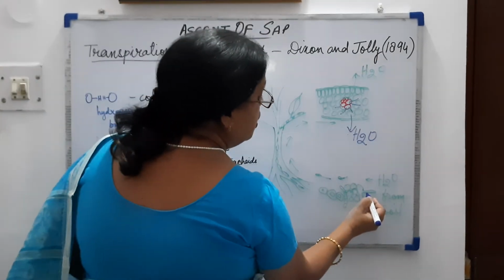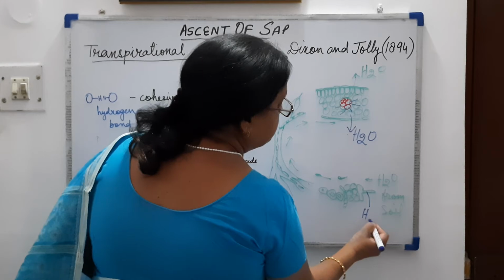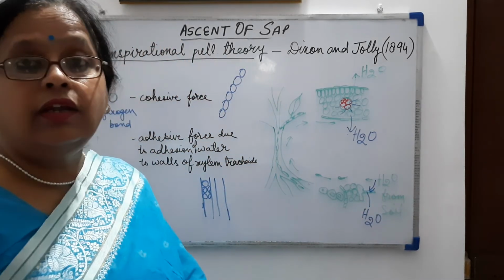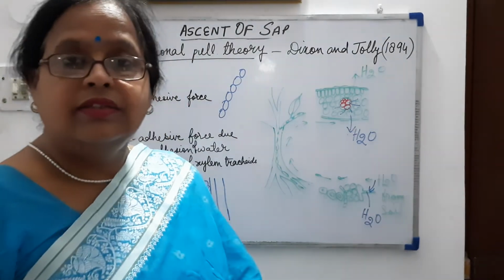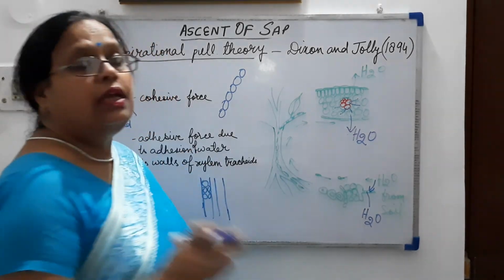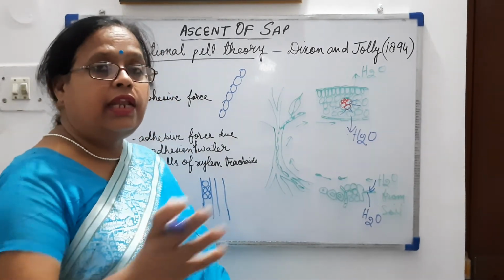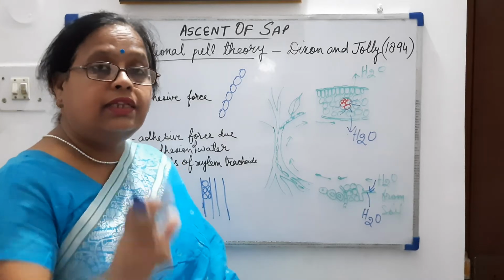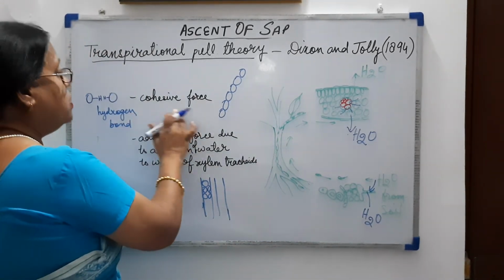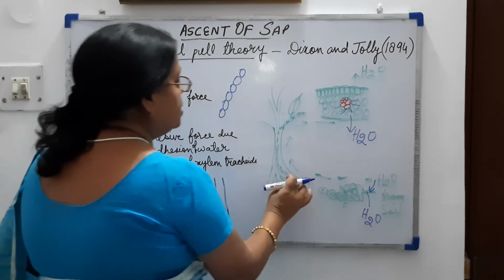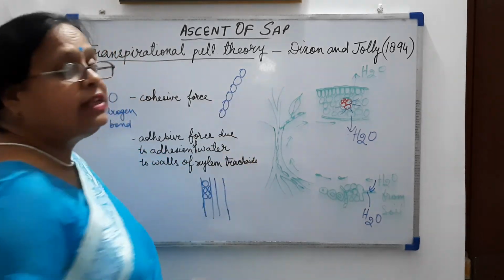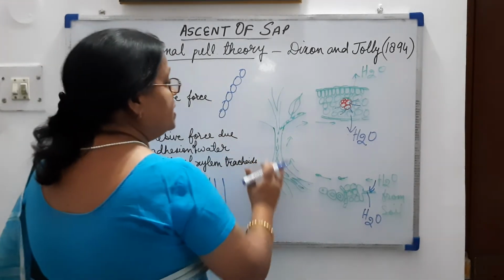So there will be loss of one water molecule here, and so one water molecule will enter into this root hair cell. This is how transpiration pull is helping in absorption of water. Another factor which is helping is the cohesive force, because water molecules are in column form, cohesively attached with one another, so they will maintain the column.